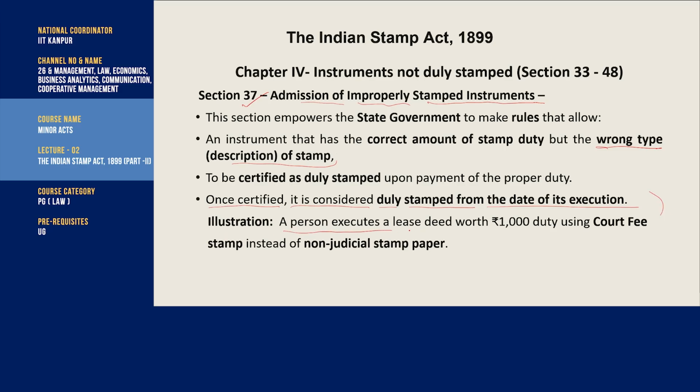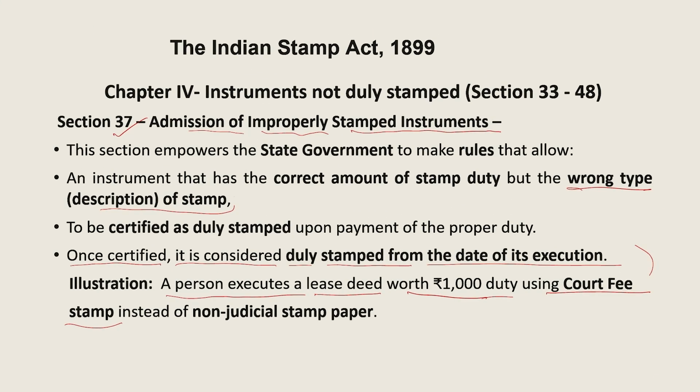A person executed a lease deed worth 1,000 duty using court fee stamp. So what does section 37 say? Admission of improperly stamped instrument. The instrument is supposed to be chargeable with stamp duty, but the document is charged with court fee stamps instead of non-judicial stamp paper. Okay, so a person executed a sale deed worth rupees 1000 duty using court fee stamp instead of non-judicial stamp paper, that is impressed stamp.